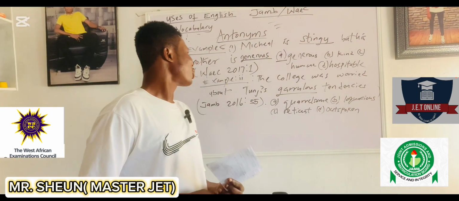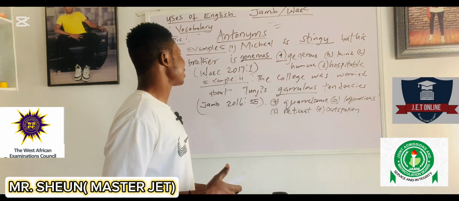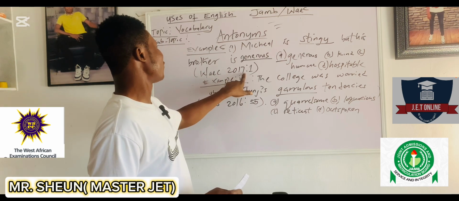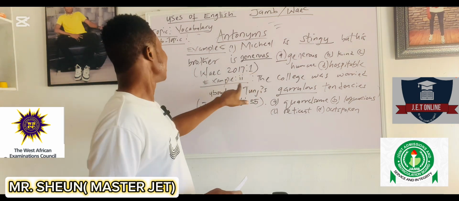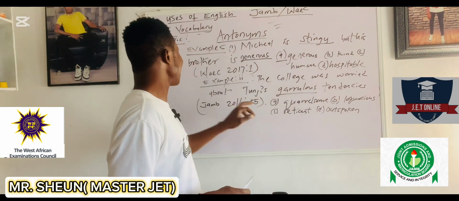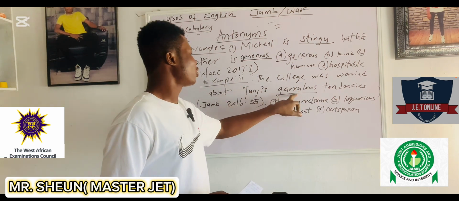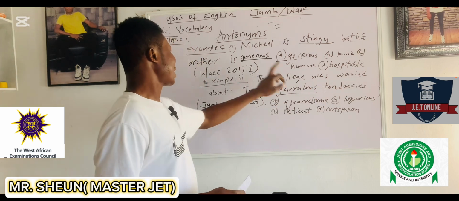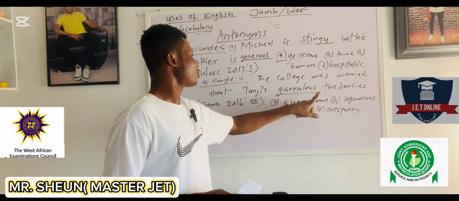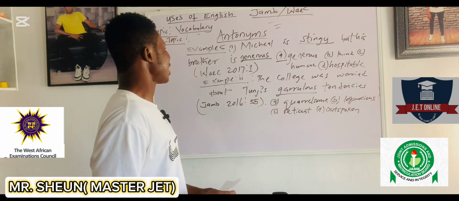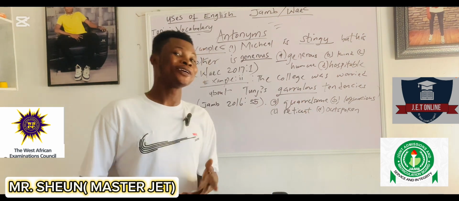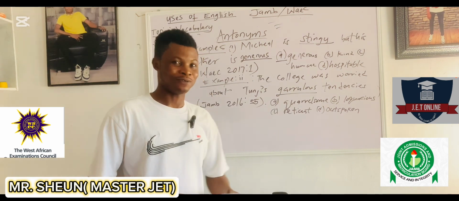Now let's look at the number two question, the number two example. Now this first example is from WAEC 2017, number one precisely. Then example two. The college was worried about Chungik's garrulous tendencies. Now let's look at our underlined word here. Garrulous. Yes, I believe and I know that a lot of us don't know the meaning of garrulous.